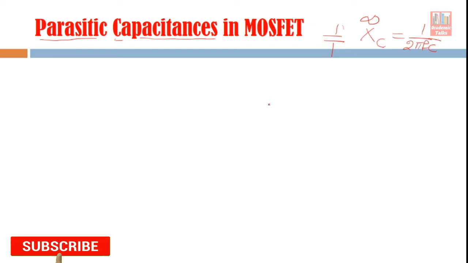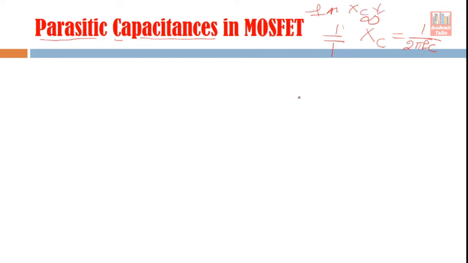So these devices don't have any role at low frequencies, but when f increases, Xc decreases, so the current through these capacitive components starts increasing. It means now we cannot ignore that current, but it becomes relevant only at high frequency. That's why we consider them when we are using high frequency models.